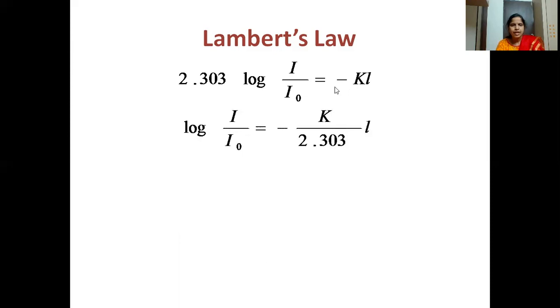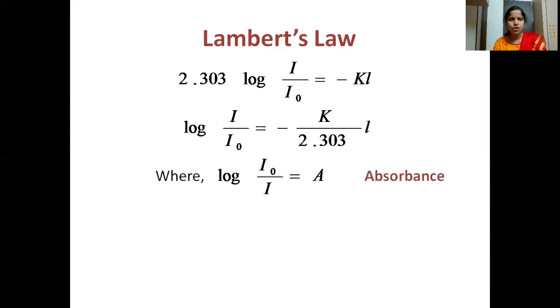Then log I by I naught is equal to minus K by 2.303, if you take the 2.303 to the other side, it goes to the denominator. Then log I naught by I is equal to absorbance. So here, if we remove this negative, the numerator becomes denominator and the denominator becomes numerator.